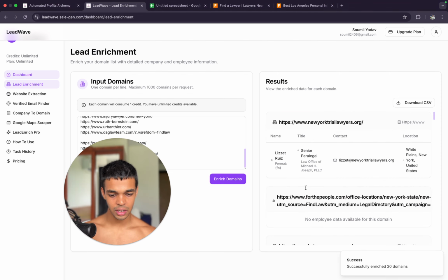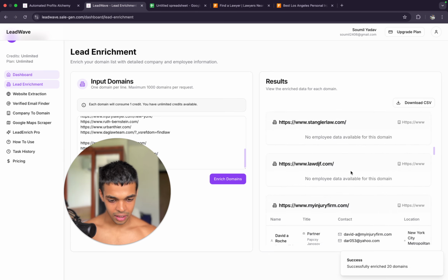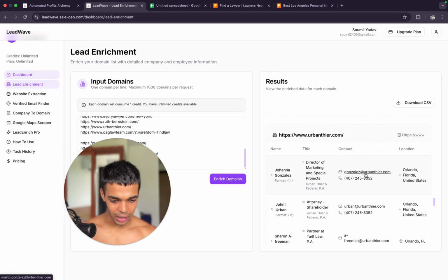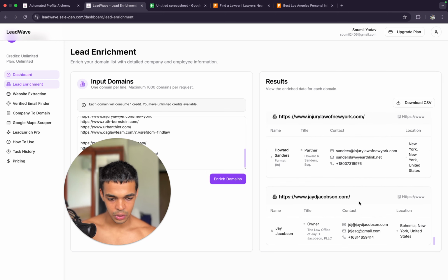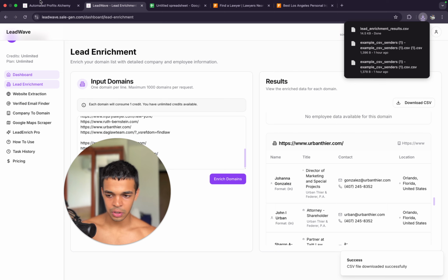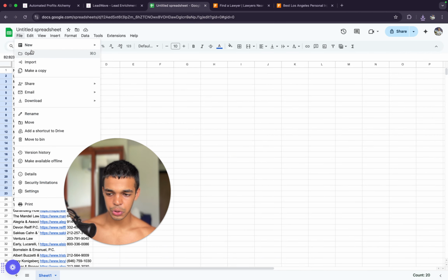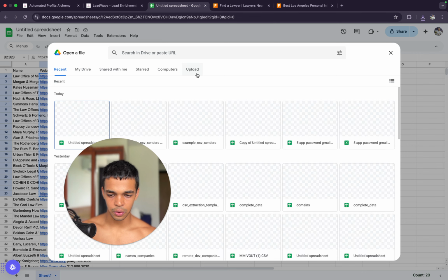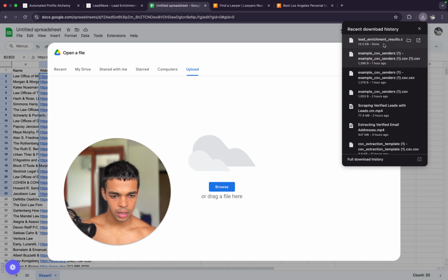So for example, you can see what data we have been able to find, and you can do it for hundreds and thousands of people. These are verified email addresses, these are verified phone numbers, and yeah, you can now go and reach out to them. I'll just download it in a CSV format and show you what it looks like. I click on open, I click on upload over here, and boom.